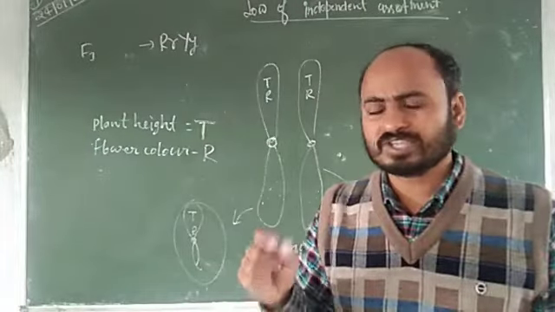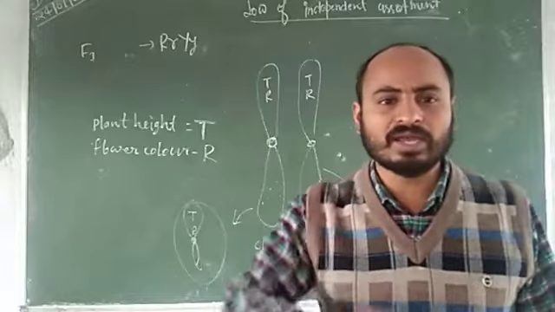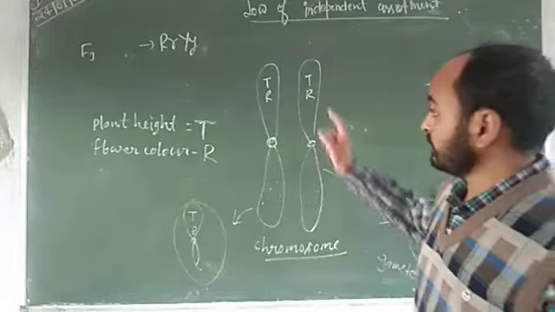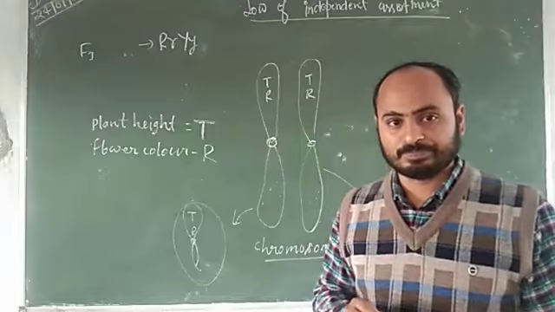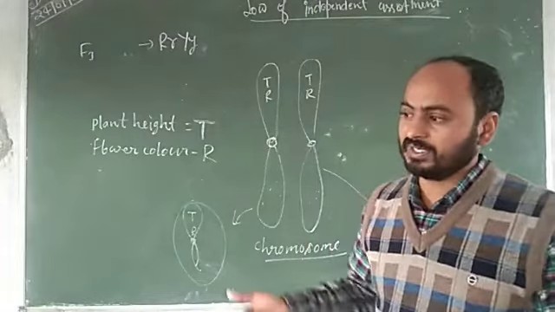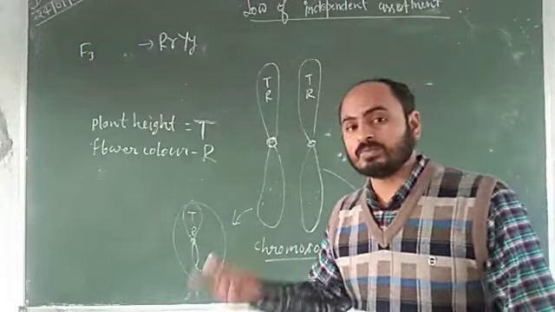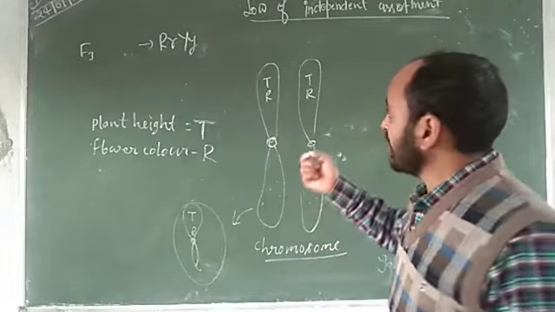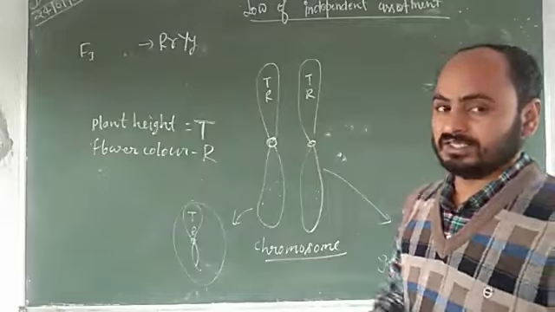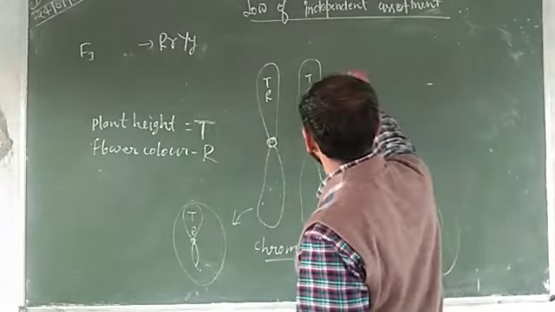NCERT talks about this in only one or two lines. If they are linked, they are not separated independently, unlike what you have seen in the law of dominance, law of segregation and law of independent assortment. So these are known as linked genes.